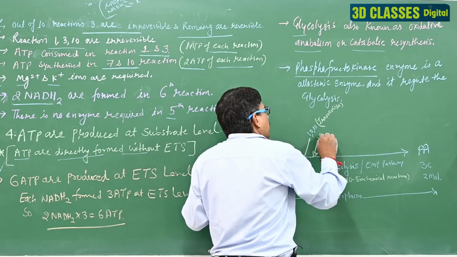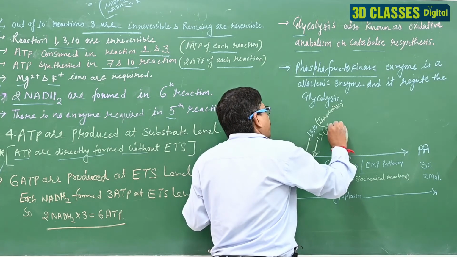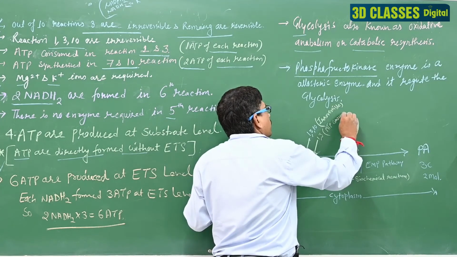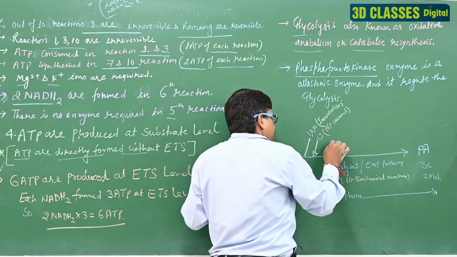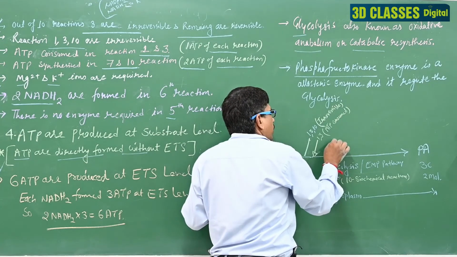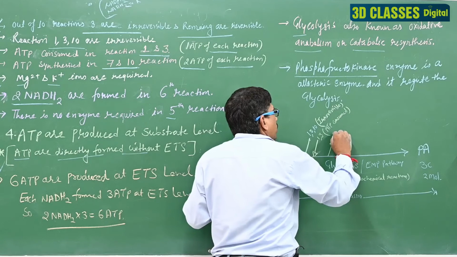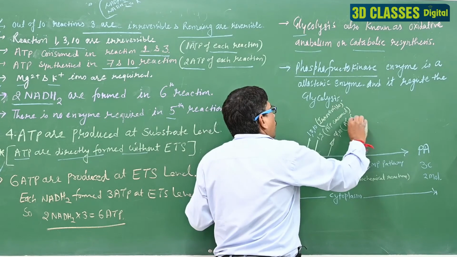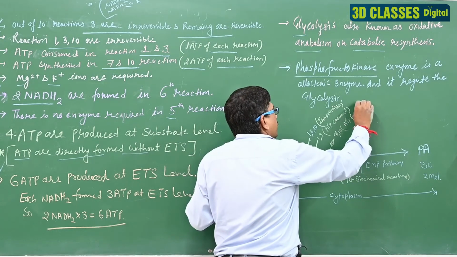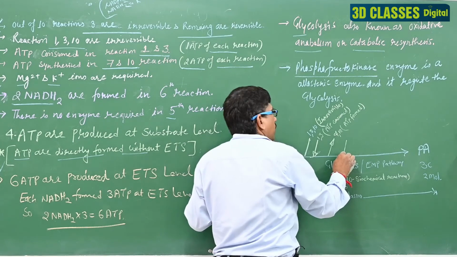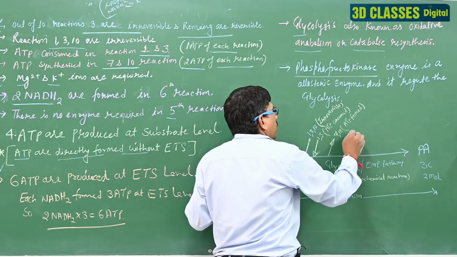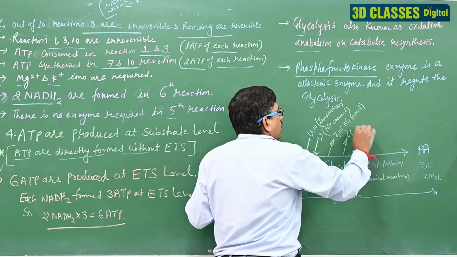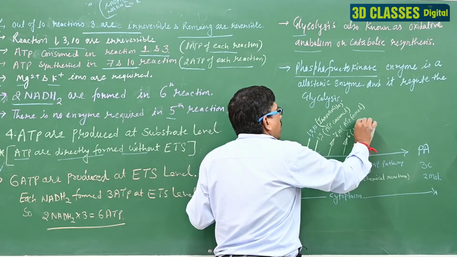First and third, ATP consumed. Opposite arrow, 7 and 10, ATP formed. Sixth number, step number 6, NADH2 formed.